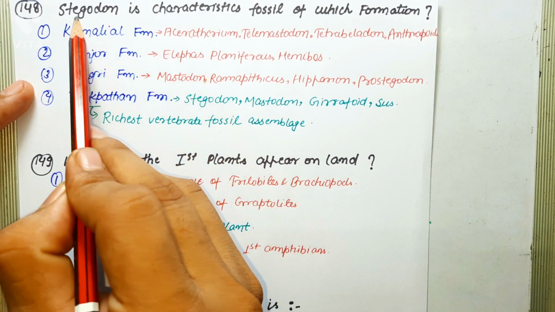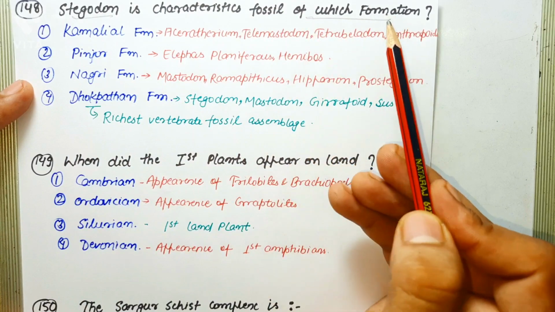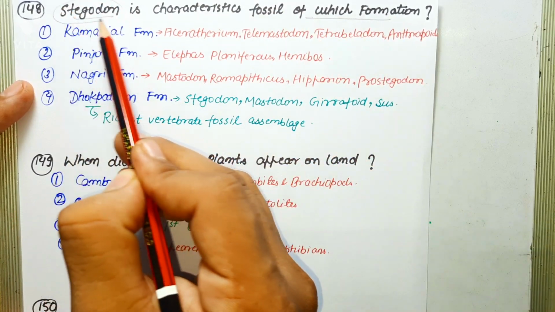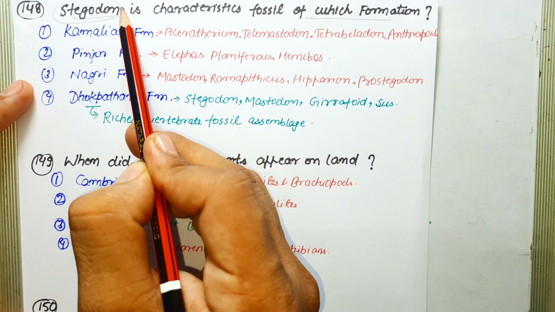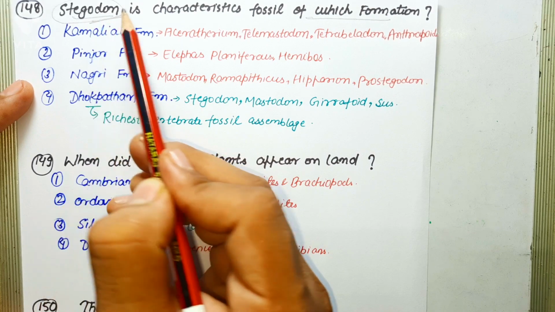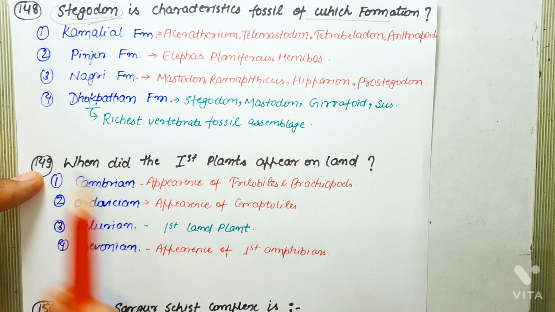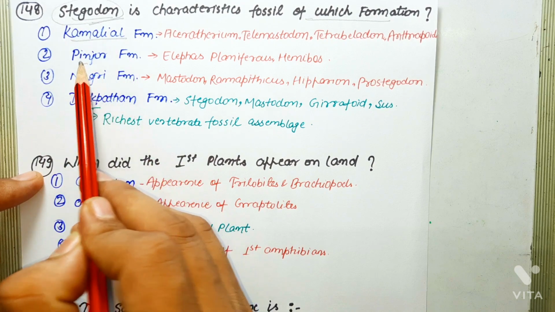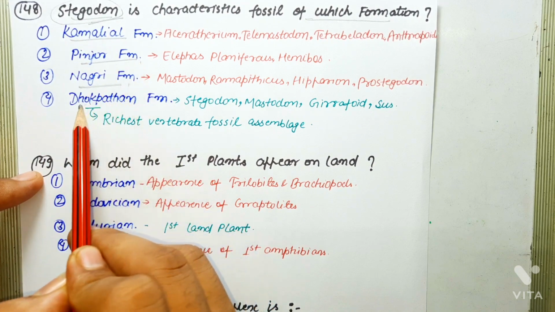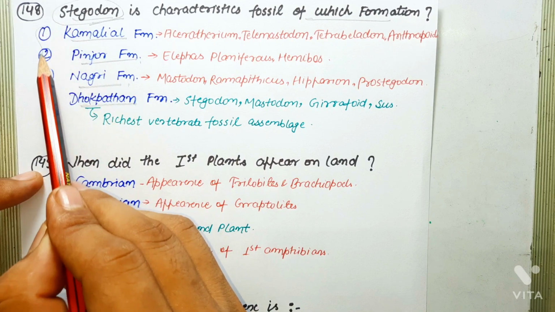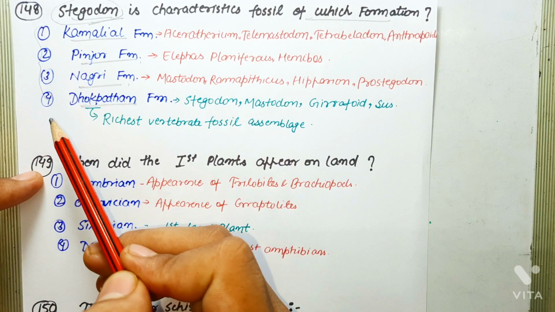Stegodon is a characteristic fossil for which formation? So first of all, Stegodon is a mammalian fossil. Shivalik group contains ample amount of mammalian vertebrate fossils. So Kamlial formation, Pinjore formation, Nagari formation and Dokfatan formation, these all belong to Shivalik group of Cenozoic.